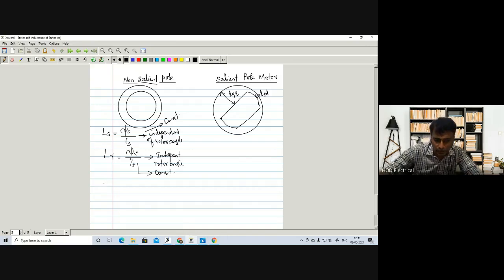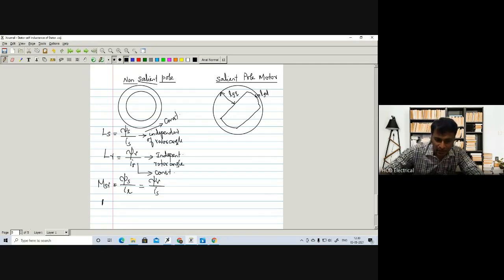Then finally we found the mutual inductance between stator and rotor. How did we find the mutual inductance between stator and rotor? We have to excite the rotor and find the flux linkages in the stator, and that flux linkage divided by unit current in the rotor is called the mutual inductance. Otherwise, we excite the stator and find the flux linkages in the rotor divided by unit stator current, which is also the mutual inductance.